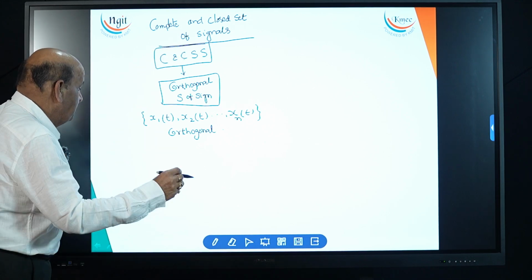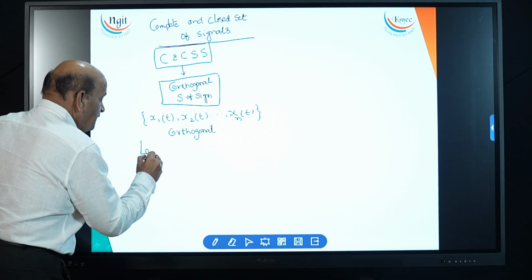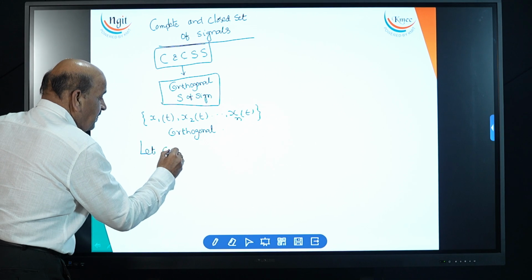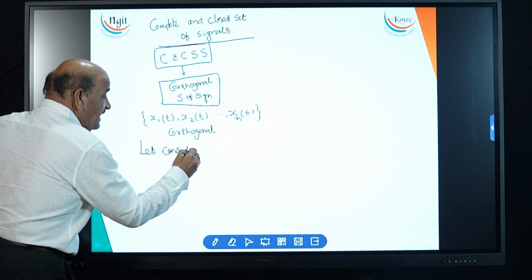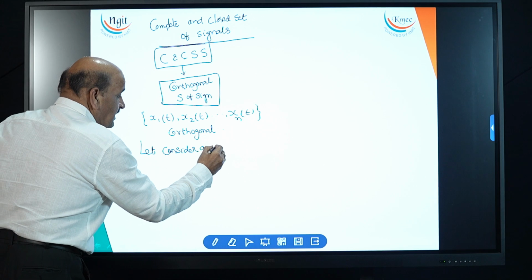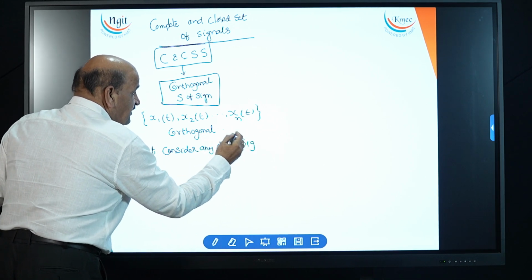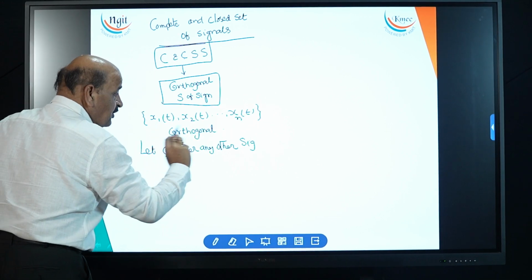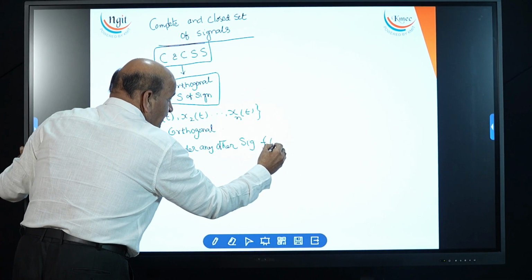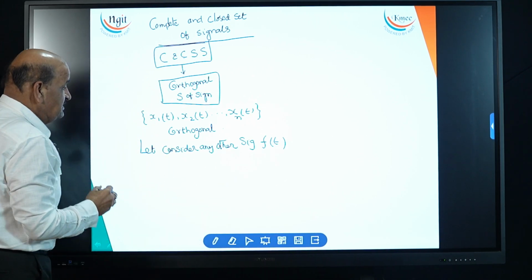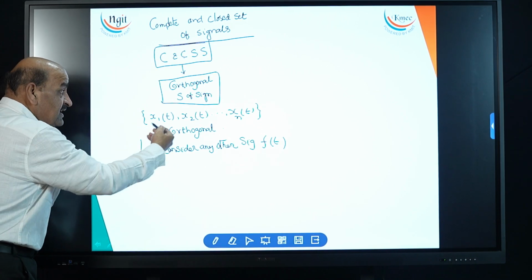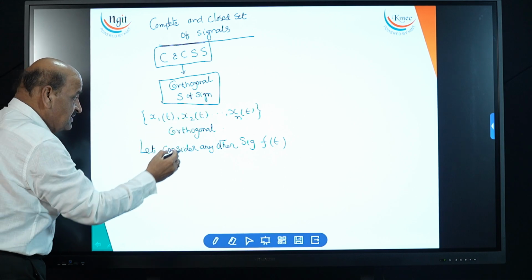Let us consider any other signal, not one from this set, any other signal, for example f of t. Consider any other signal other than this set of signals.